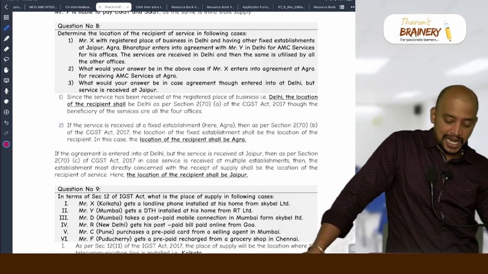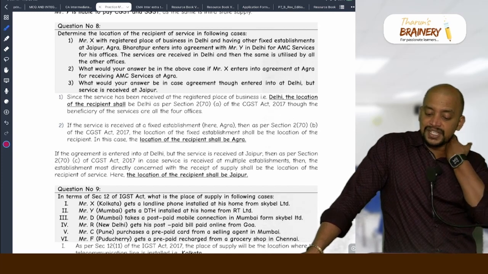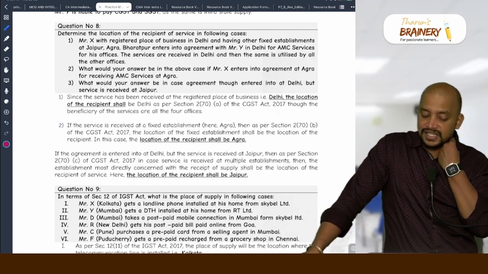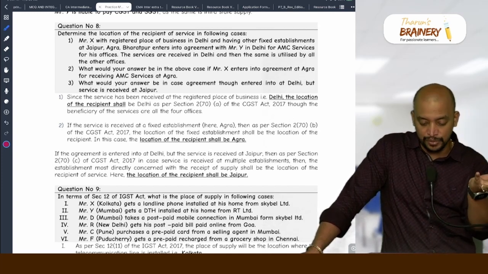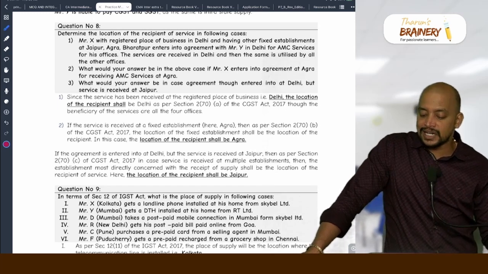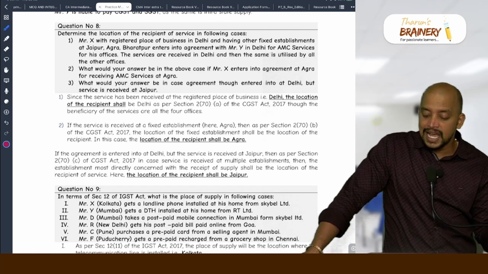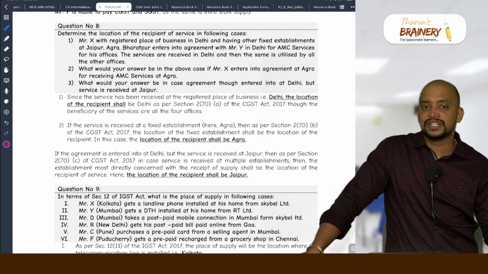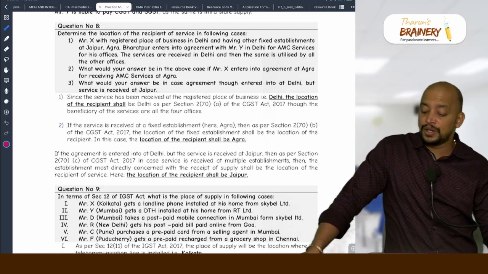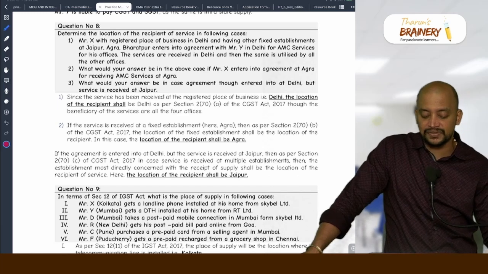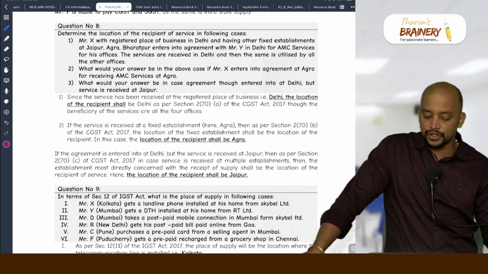Now you read the question again. X with registered place of business in Delhi, having other fixed establishments at Jaipur, Agra, Bharatpur, enters into agreement with Y in Delhi for AMC services. The services are received in Delhi and the same is utilized by all the other offices. So which is the establishment most directly concerned for this service? Delhi. That should be taken.